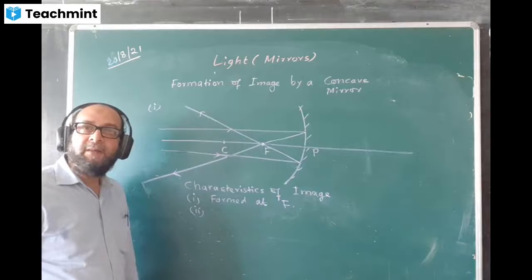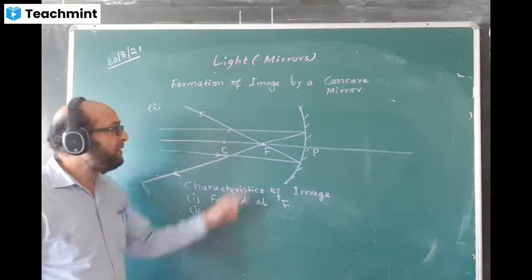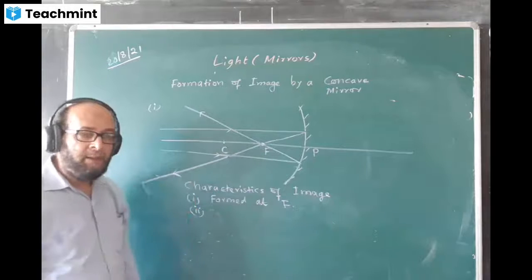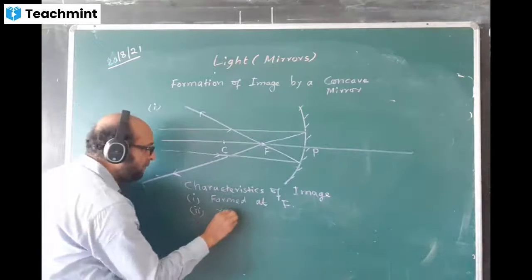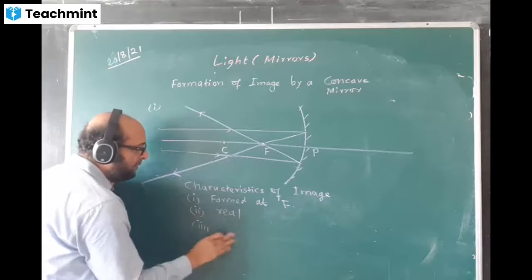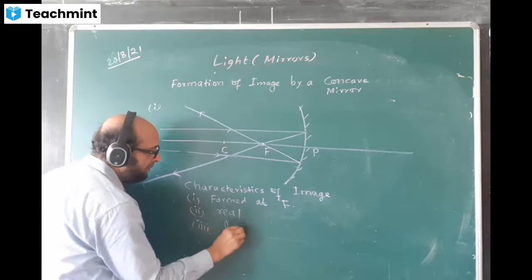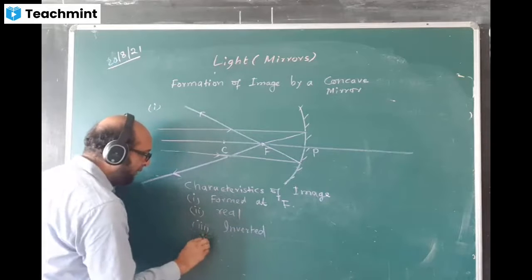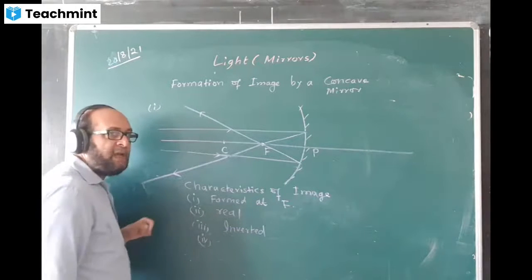Number two. We have to decide whether the image is real or virtual. We see the rays are really meeting. There is no dotted line used. The rays are actually meeting, so we write real. And the real image will always be inverted, upside down. Write down here: inverted. And the fourth point we will write is size.